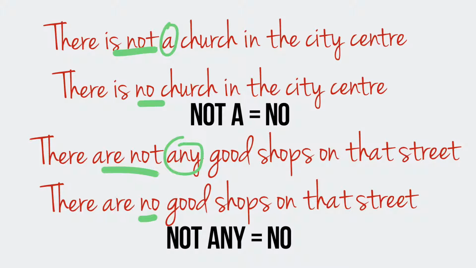We often use no instead of not in there is, there are constructions. For example, there is not a church in the city center. There is no church in the city center. There are not any good shops in that street. There are no good shops in that street. When we use no, we don't use articles and we don't use the pronoun any. There is no church in the city center. There are no good shops in that street.